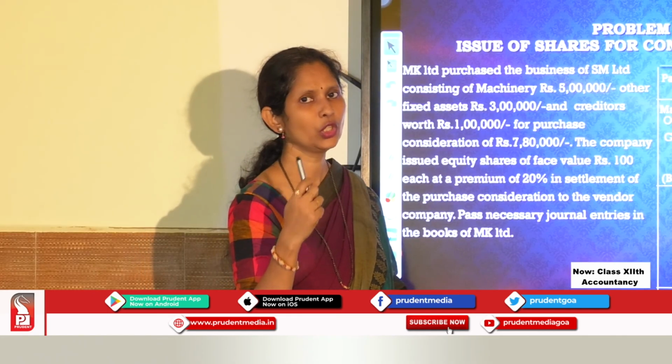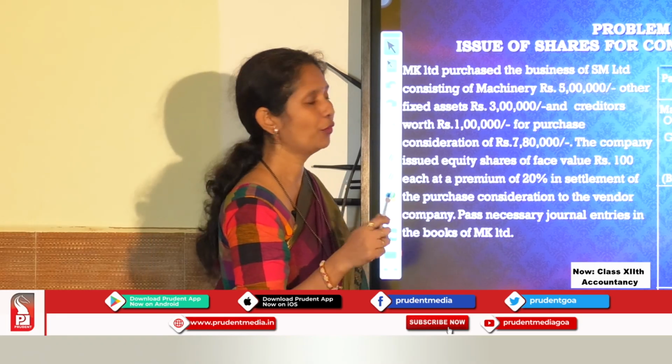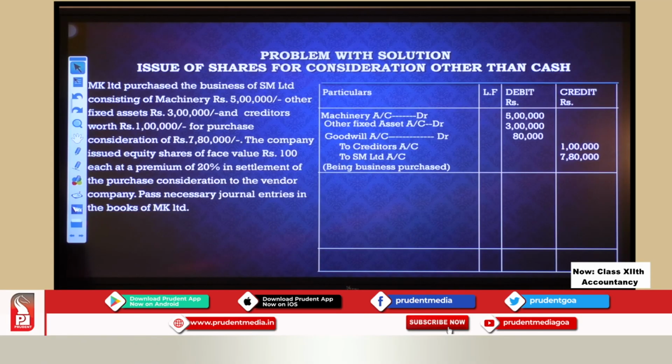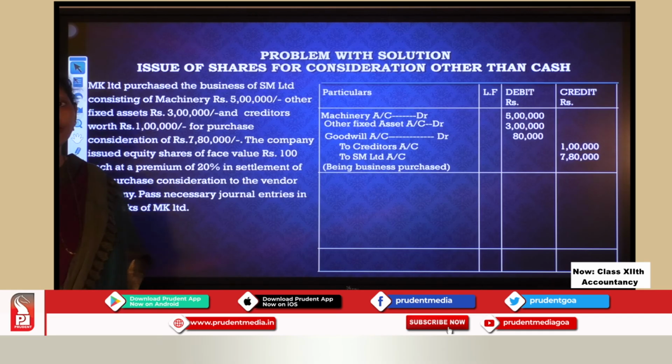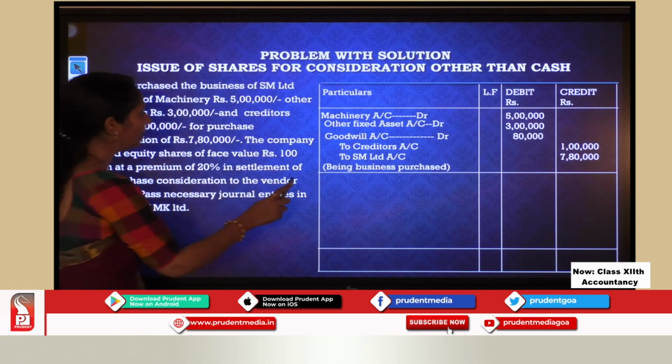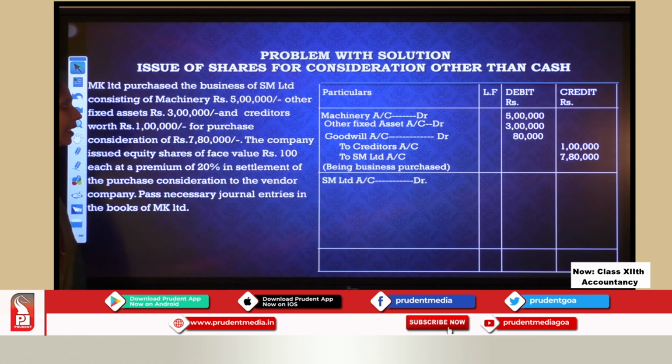Now we are issuing shares instead of giving cash. How much we have to pay SM Limited? SM Limited we have to pay 7 lakh 80,000. SM Limited is our creditor now. For how much? For 7 lakh 80,000. Now this 7 lakh 80,000 how are we paying? By shares. So first we will say SM Limited is to be settled. So SM Limited account debit 7 lakh 80,000. How we are paying? By shares. So first we should know how many shares we are going to give SM Limited.